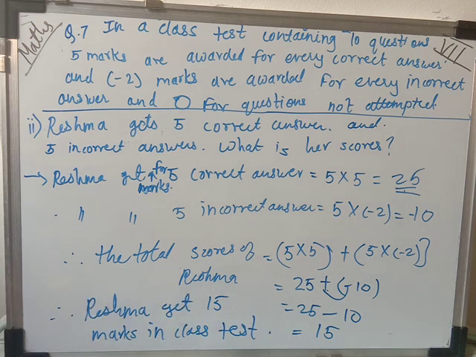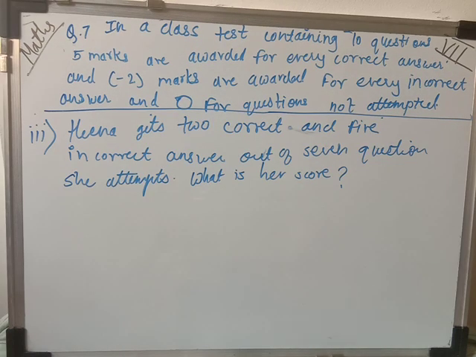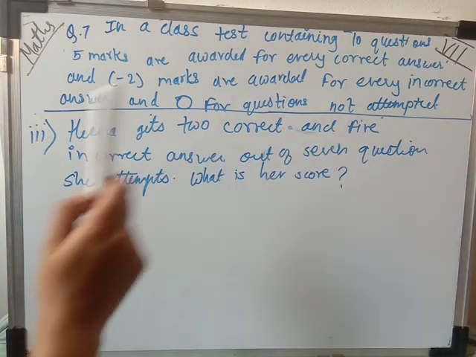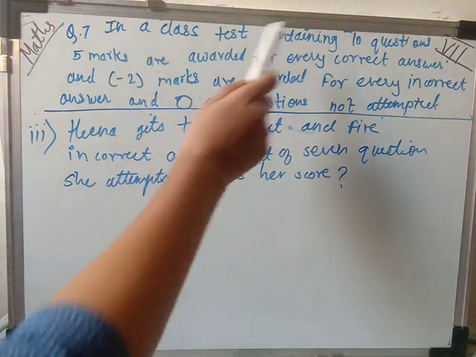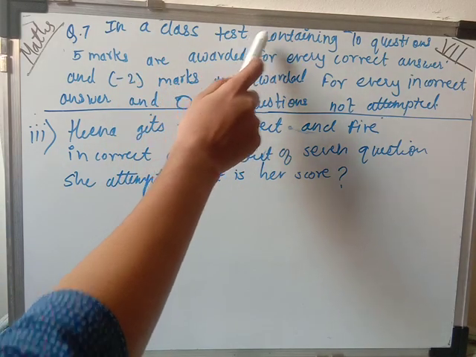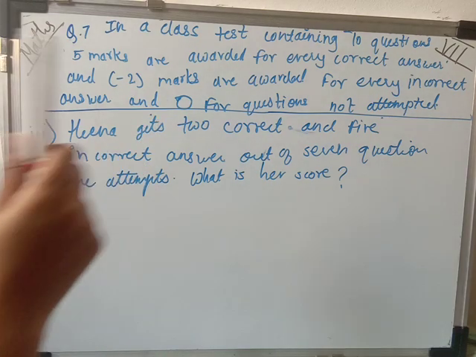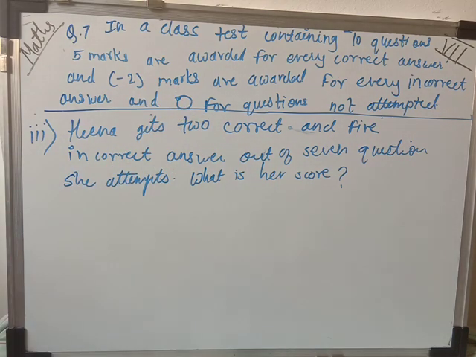Now let's solve the third example of this question. The third question is: Hina gets 2 correct and 5 incorrect answers. How many questions are there in the test? 10 total questions are there. Out of 10 she attempted only 7 questions and 3 she did not attempt. It means for those 3 questions she scored 0 marks, so we will not consider that one because the value is 0.